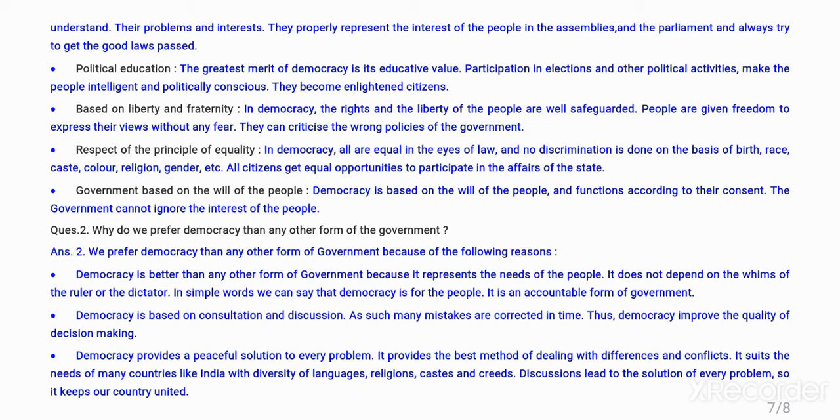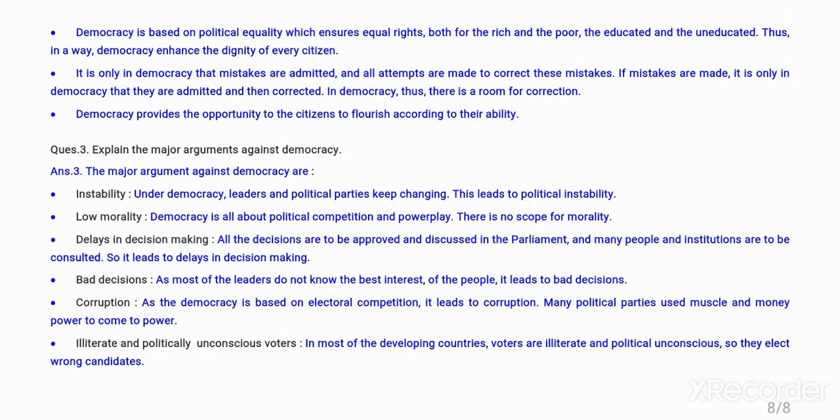Democracy is based on consultation and discussion. As such, many mistakes are corrected in time. Thus, democracy improves the quality of decision making also. Democracy provides a peaceful solution to every problem. It provides the best method of dealing with differences and conflicts. It suits the needs of many countries like India, with diversity of languages, religions, castes and creeds. Discussion leads to the solution of every problem. So it keeps our country united.